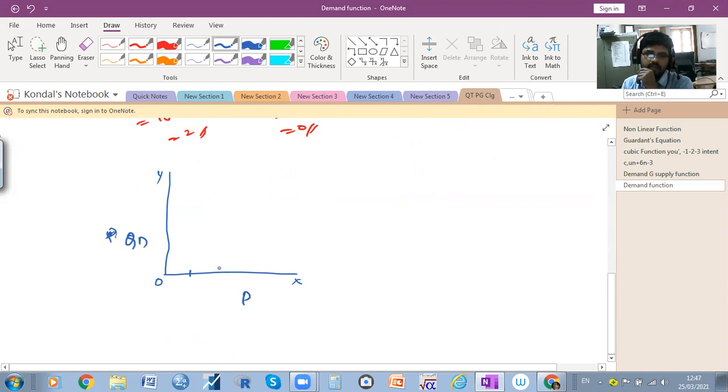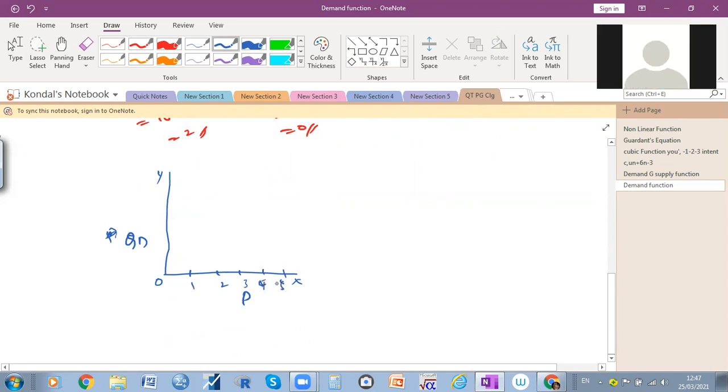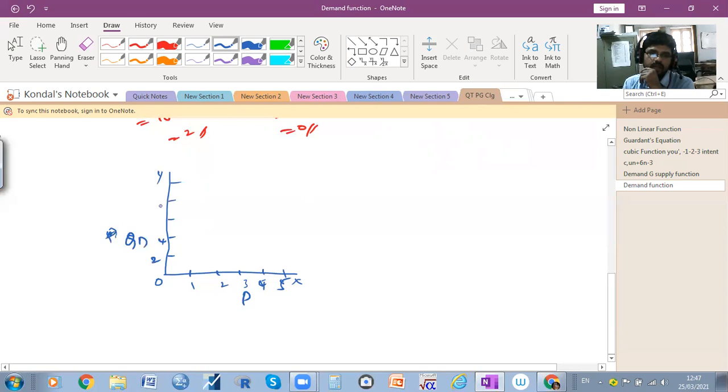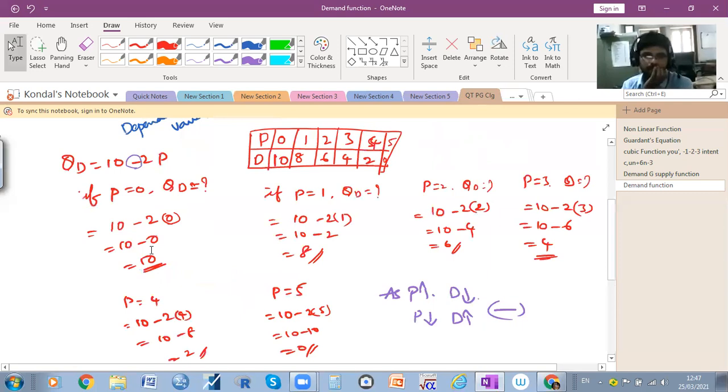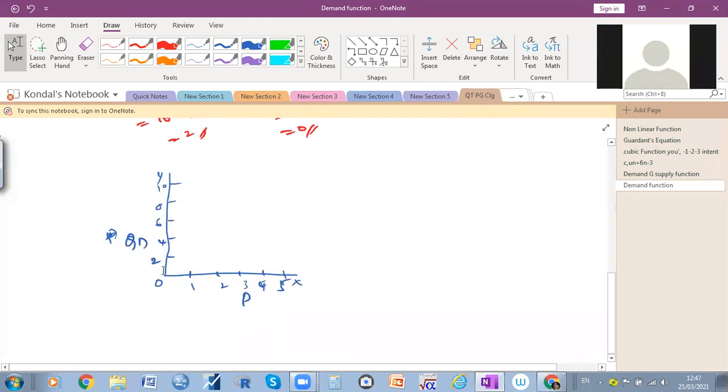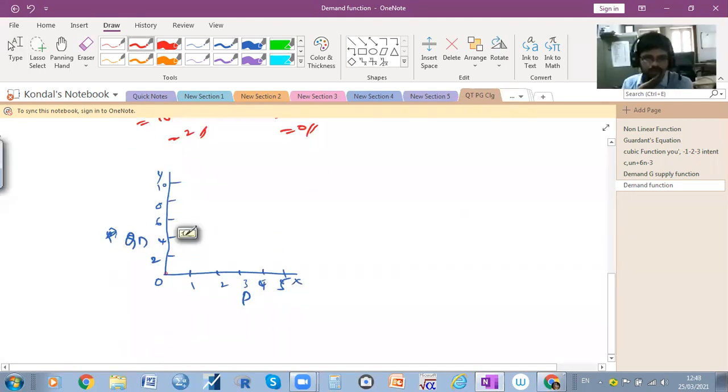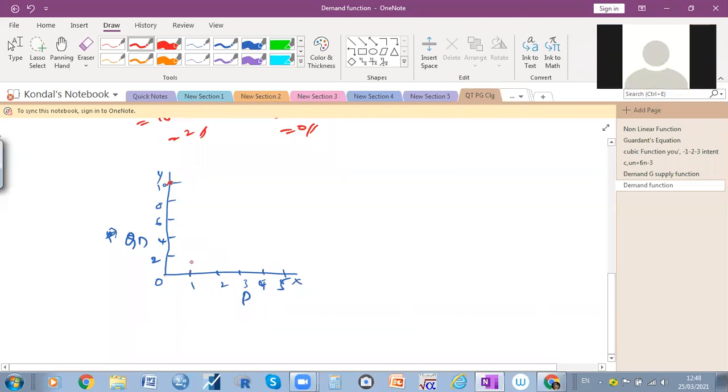Price 1, 2, 3, 4, 5. So demand 2, 4, 6, 8, 10. When the price is equal to 0, how much is the demand? 10. Yes, when the price is 0, the demand is here. Then when the price is equal to 1, how much is the demand? 8.